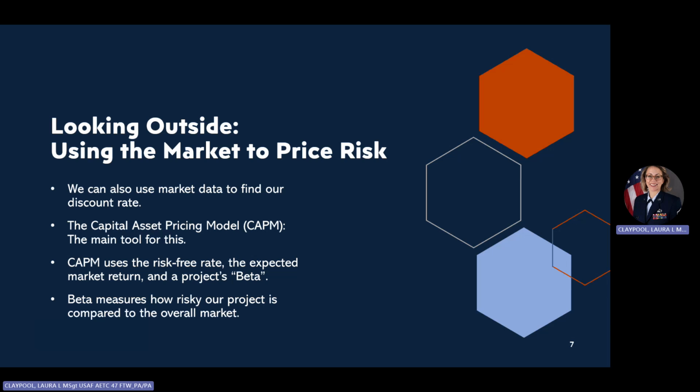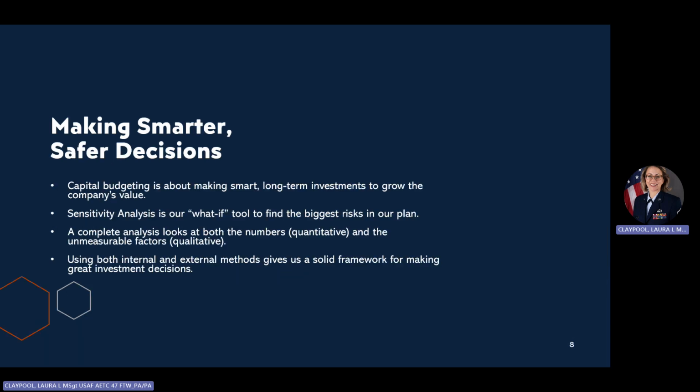And besides adjusting things internally, we can also look to the financial markets to tell us how to price risk, looking outside. The main tool for this is the Capital Asset Pricing Model, or CAPM. As Dahlquist and Knight explain, the CAPM is a formula that calculates the return we should expect based on a project's risk. It starts with the risk-free rate, like what a government bond pays, and then it adds the risk premium. That premium is based on the project's beta, which is the number that measures how risky the project is compared to the stock market. It's a powerful, data-driven way to find the right discount rate for our project.